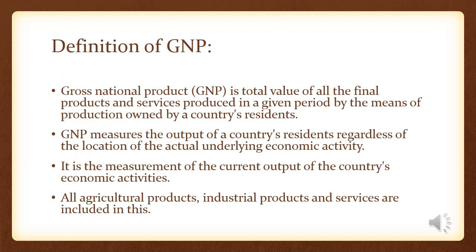We can define GNP in these words. Gross national product, GNP, is the total value of all the final products and services produced in a given period by the means of production owned by a country's residents. GNP measures the output of a country's residents regardless of the location of the actual underlying economic activity. It is the measurement of the current output of the country's economic activities. All agricultural products, industrial products, and services are included in this.